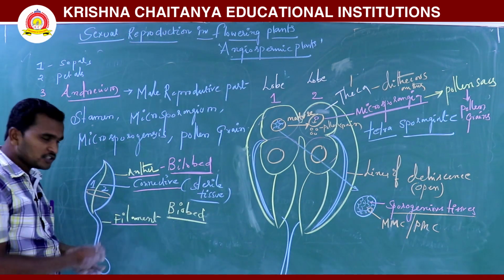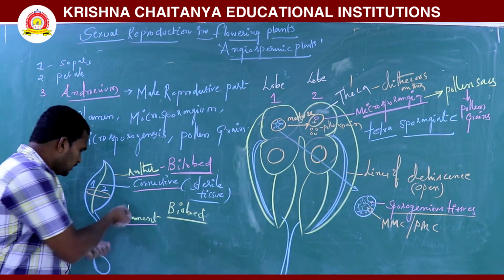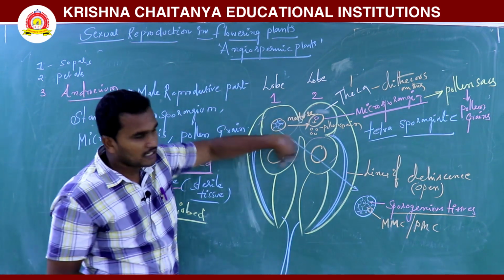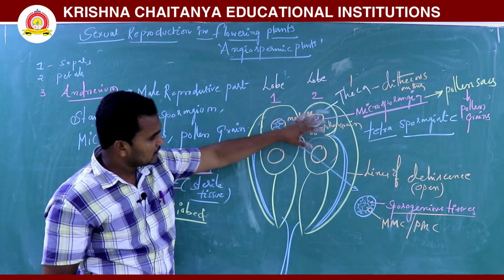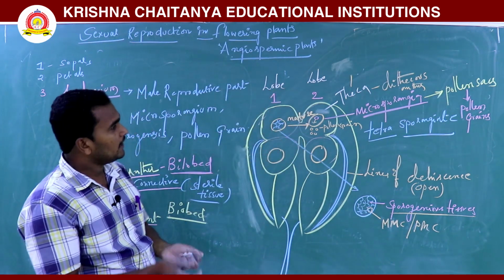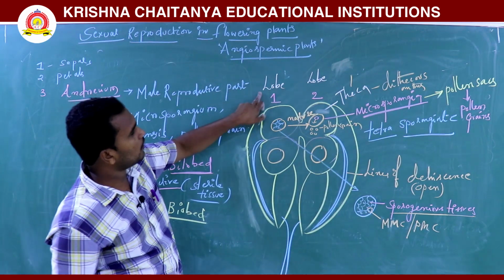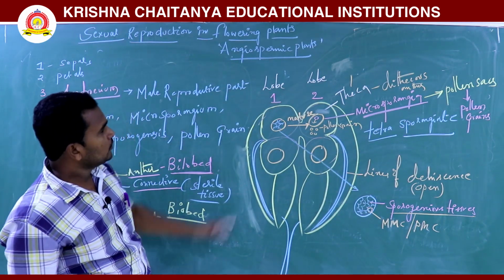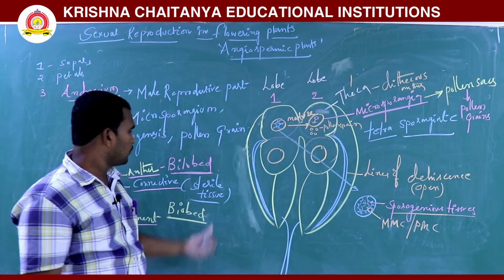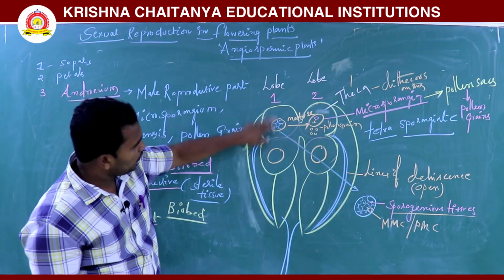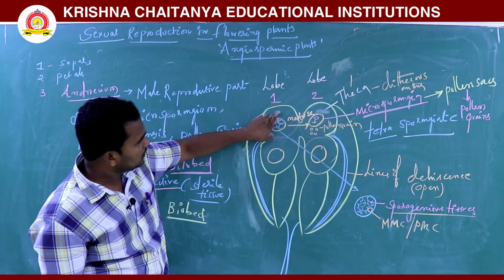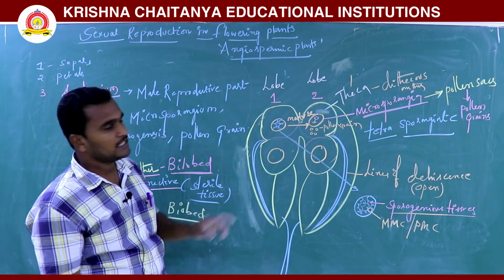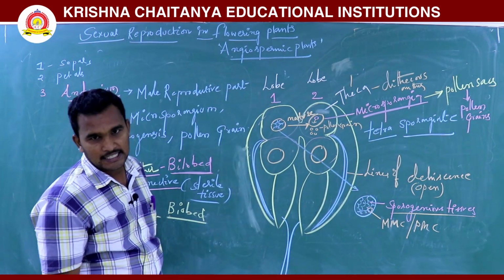Okay, so next if you take one blade, if you take a transverse section, this is the transverse section of the anther. How many lobes are there? Two lobes are there. So that's why it is called a bilobed anther. Each lobe contains how many thecas? This is one theca, this is one theca. Total two thecas. So that's why it is called a dithecous anther.